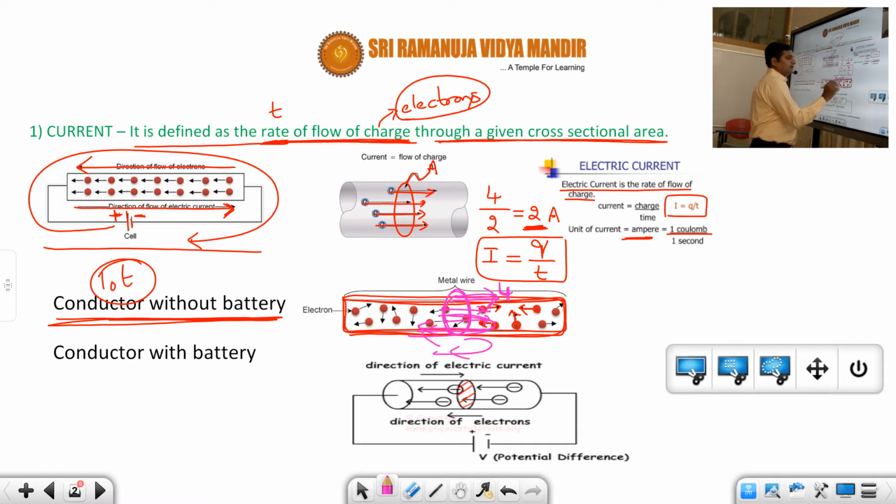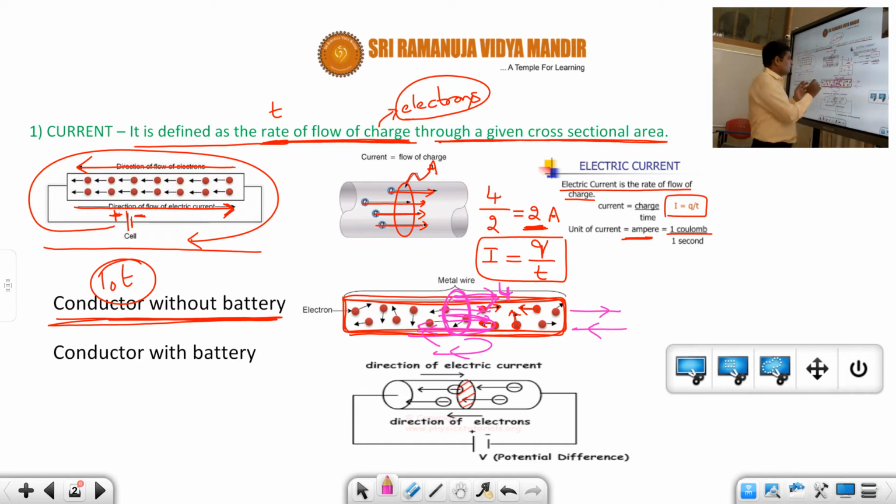They'll go to the right side and then come to the left side. So in effect, there is no definite movement of electrons. Just like in a room, suppose 10 students entered and after some time 6 students came out. That means the net flow is 4 students. But if 10 students went into the room and all of them came back outside, then the net movement of students is 0, because all the students went and then all came back.